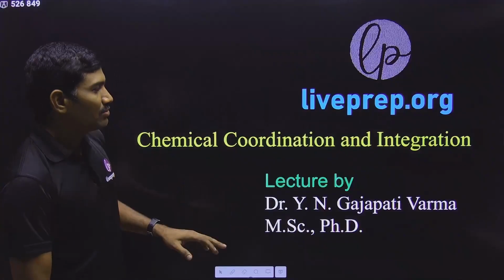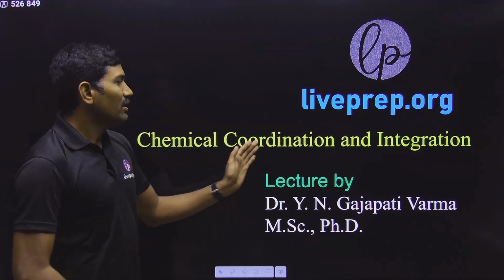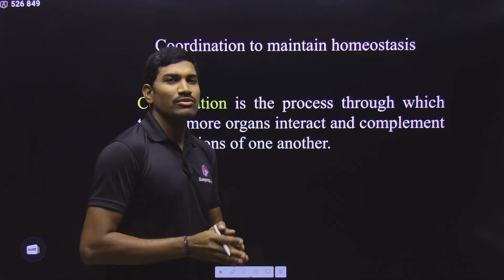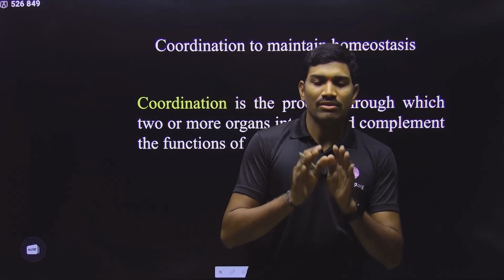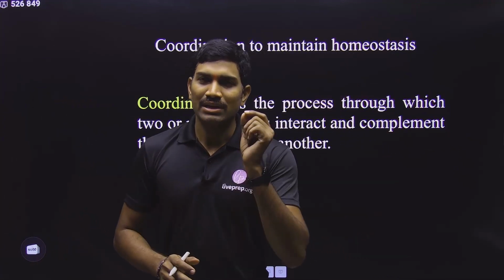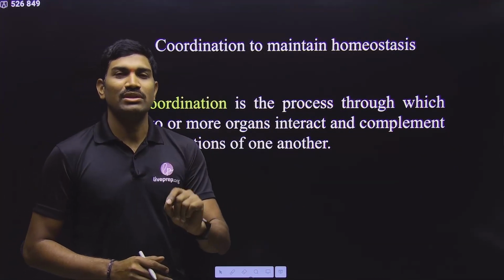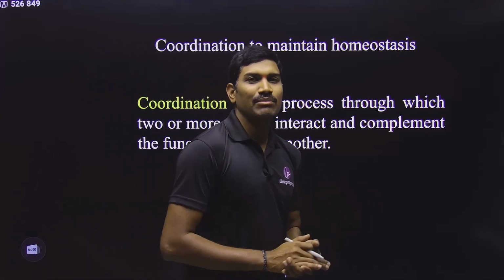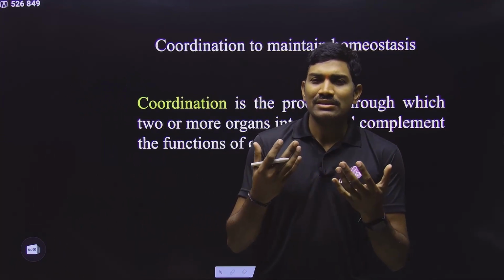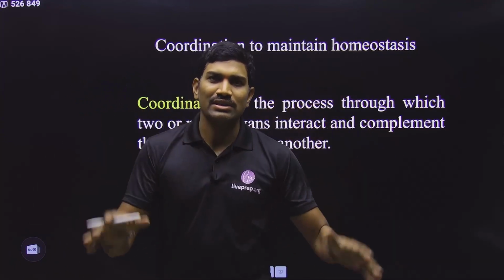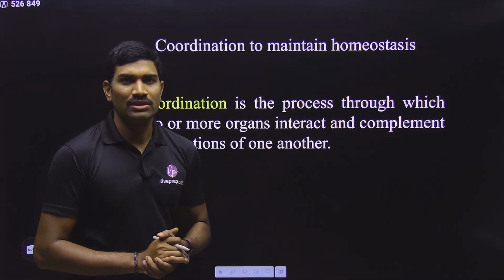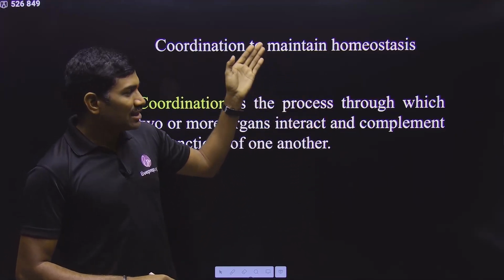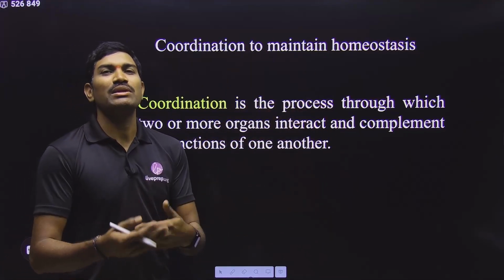Now, in this video, we are going through the revision of the chemical coordination and integration chapter. Please remember, here also we are going mostly with respect to NCERT content. But at some locations, I will give you some information that may be interlinking with different things. And not only this, I made one flowchart so that 60 to 70% of this particular chapter will be covered in that flowchart. So repeatedly, at different locations, I will try to show that and link up the information so that it will be easy for you.